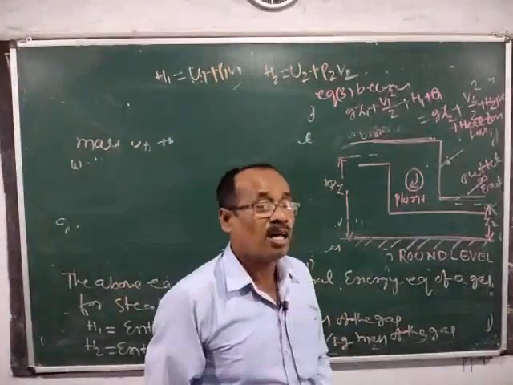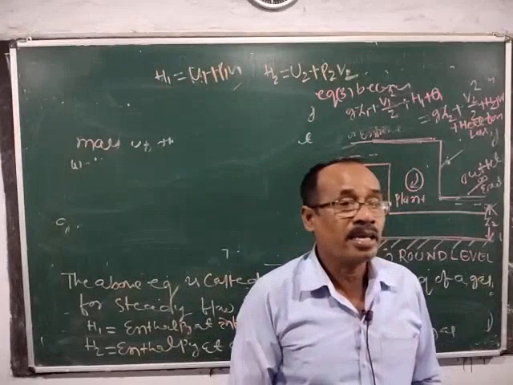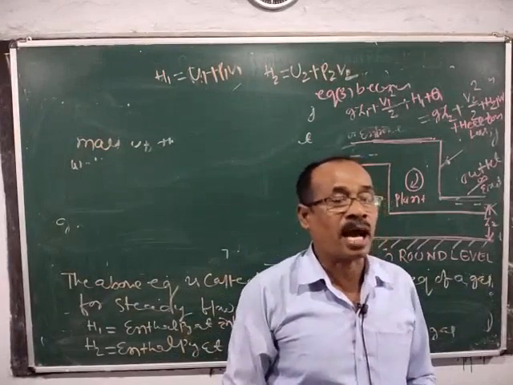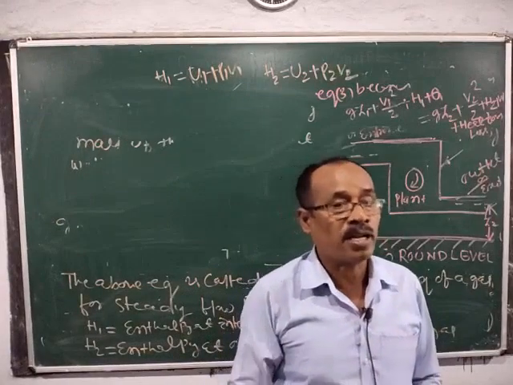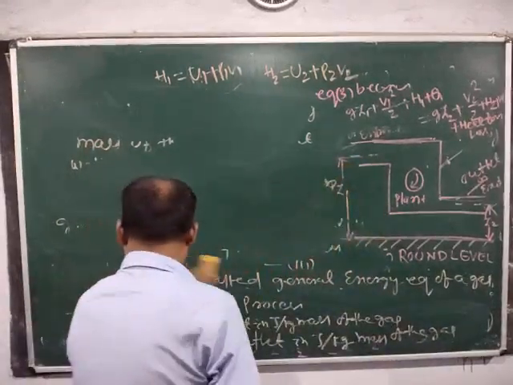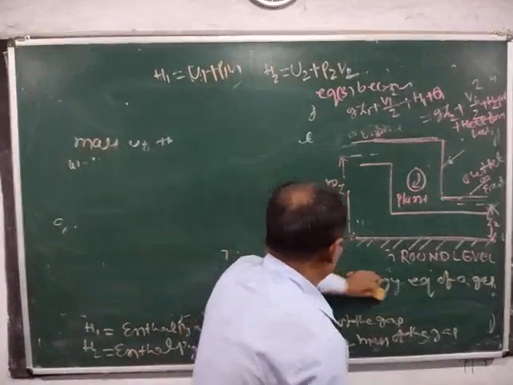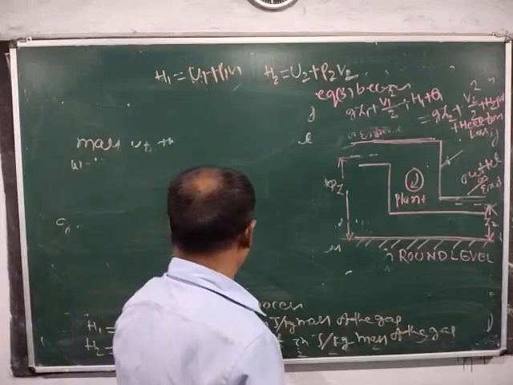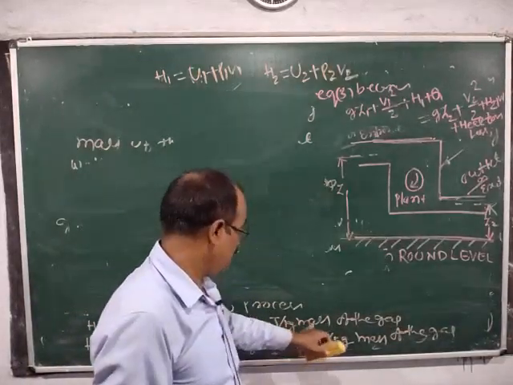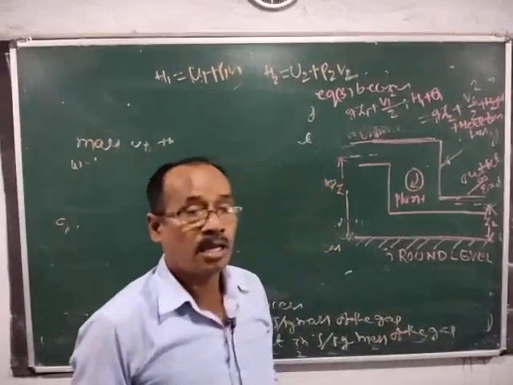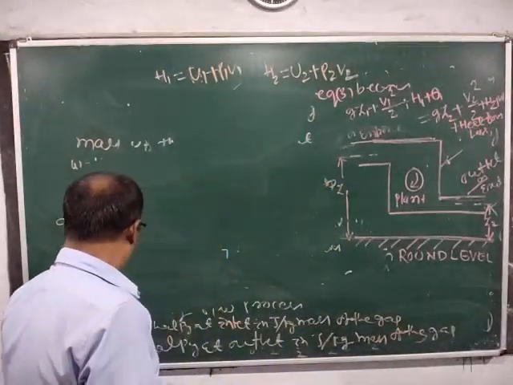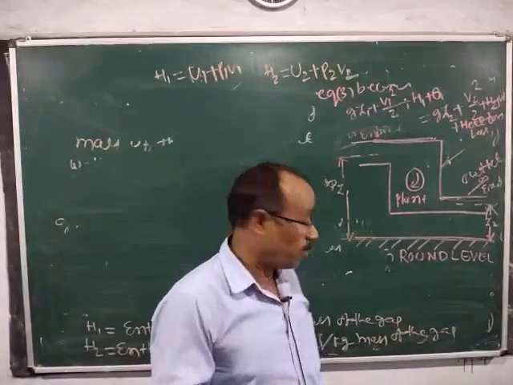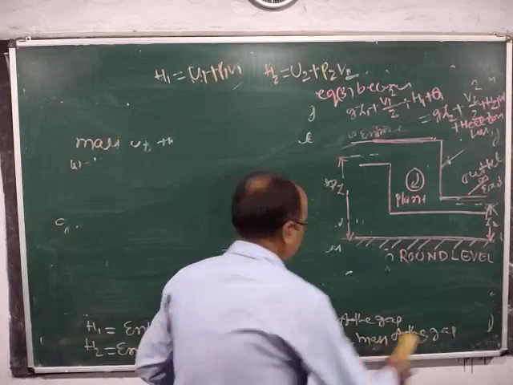What is steady flow? The mass flow rate of the fluid remains constant. It is expressed as kg per minute or kg per second. Let H1 be the enthalpy at inlet in joule per kg mass of the gas, and H2 the enthalpy at outlet in joule per kg mass of the gas.